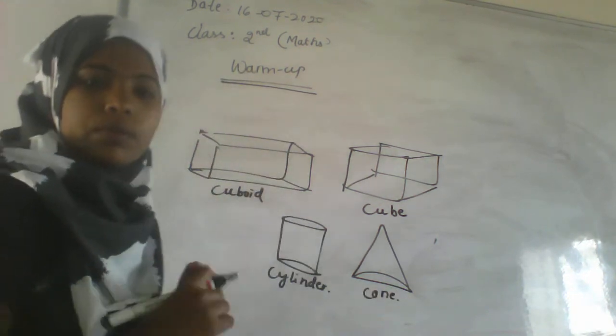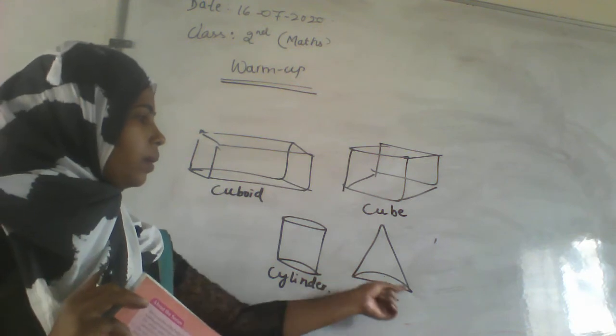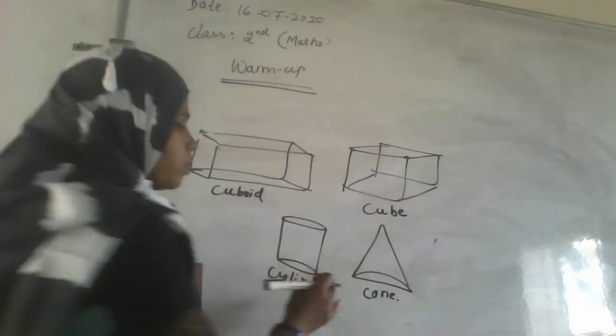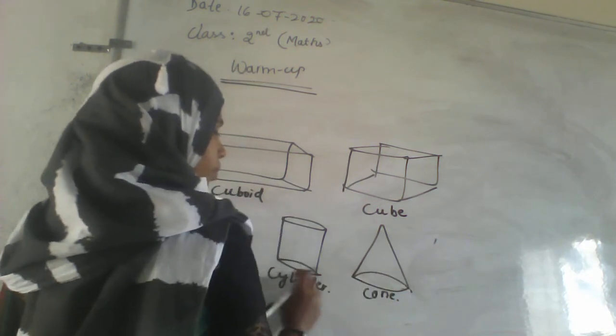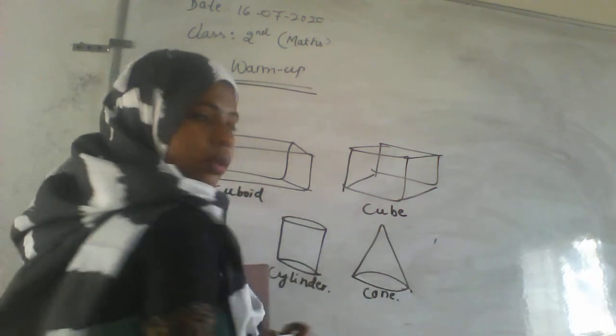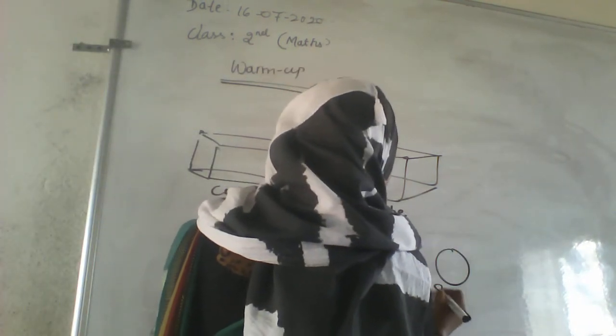This is ice cream cones you are calling, or mehndi cones you are calling. They are the cones. Cones means here it is circular. Don't get confused. This is a cylindrical base and the triangular shape. And the next one, okay, that is sphere. The round shape, it is called a sphere.